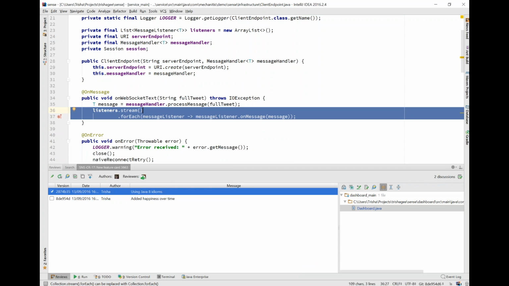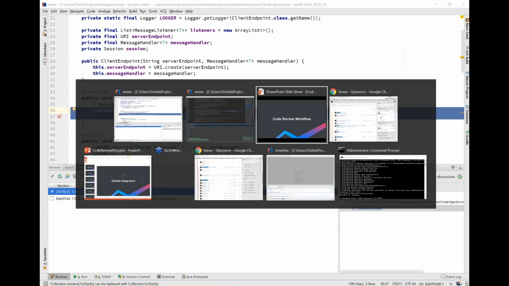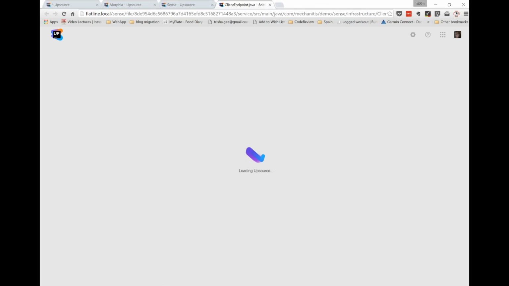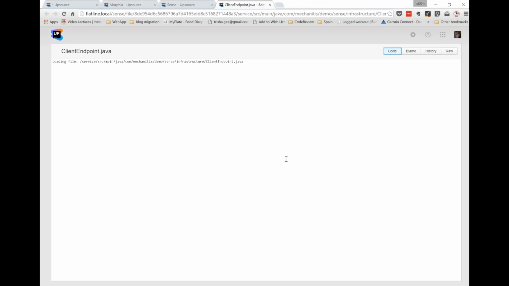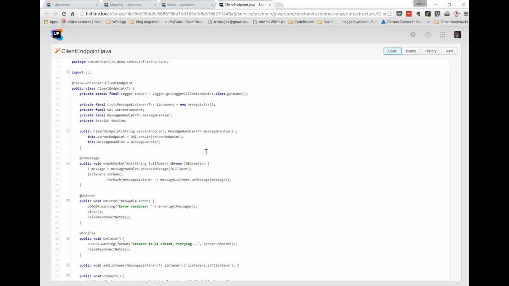So let's have a look at what this looks like. If I paste this link, then it takes me to the Upsource UI, and it loads up that class file that we were particularly looking at, and it will, my poor laptop is overheating, it will highlight the specific lines of code which we're interested in.